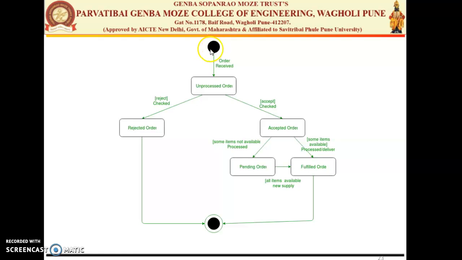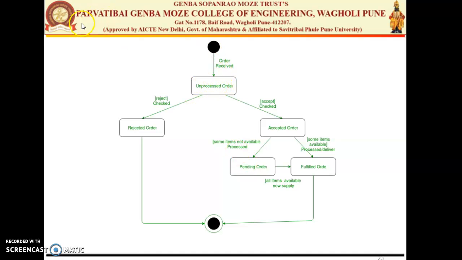We can see the initial state. These are the number of states, 5 states in this particular diagram. This is the order management diagram. So first, when the order is received, it is unprocessed. After checking, the order goes to the accepted state. After the accepted state, the fulfillment of the order. If the goods are not available, or some items are not available, it will go to the pending state.